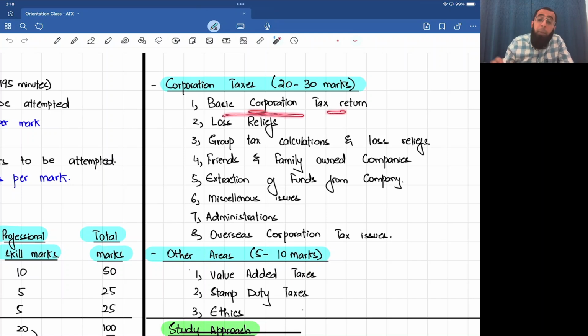Basic tax return of a company. The tax rates of the companies are different. If a company suffers a loss, then we look at its loss reliefs. Loss reliefs for individuals and loss reliefs for companies.